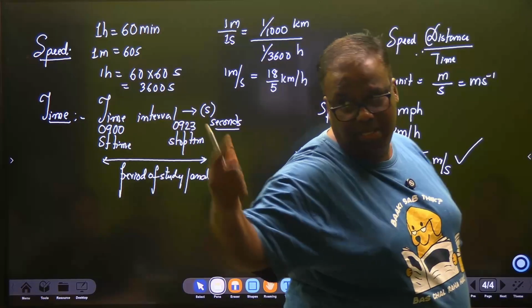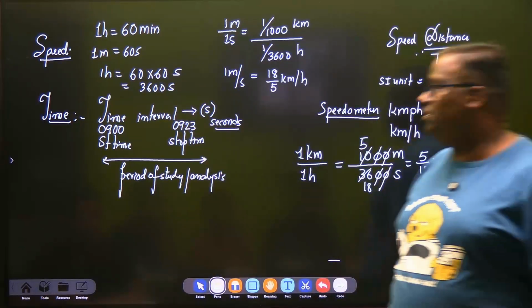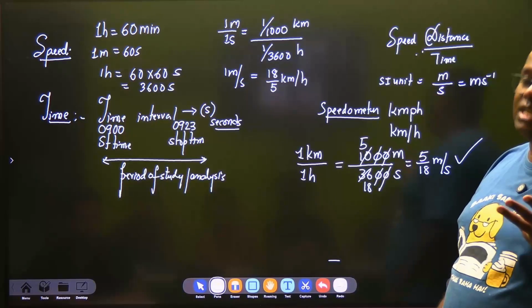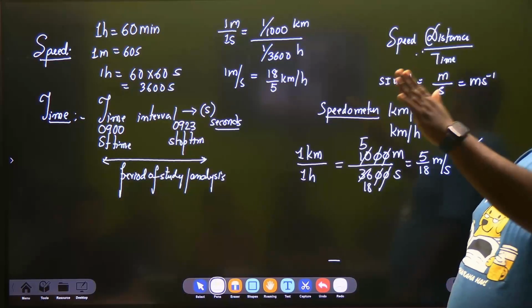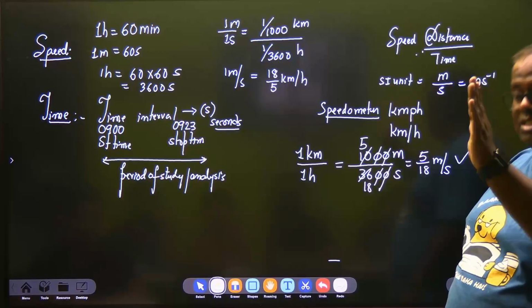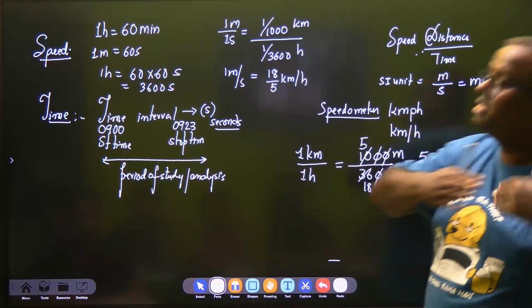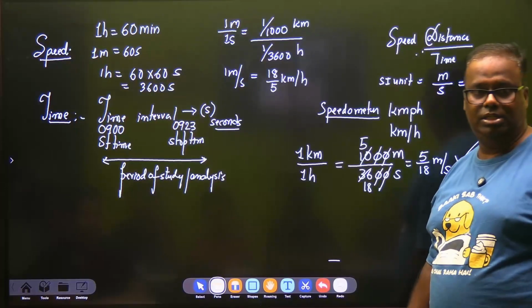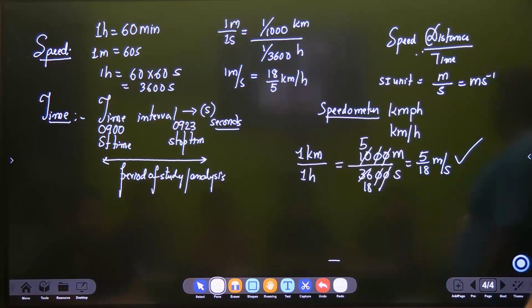1 घंटे में 60 मिनट, 1 मिनट में 60 seconds. So in 1 hour, how many seconds? 60 minutes, each minute is 60 seconds, 60 times. So that is 3600. Right? Is it understood? Very good.